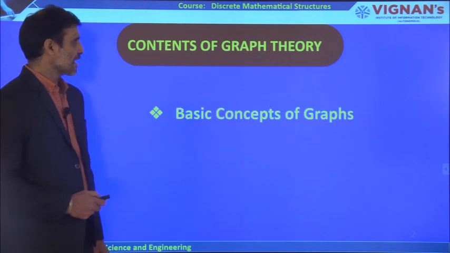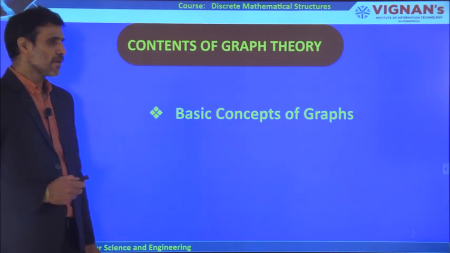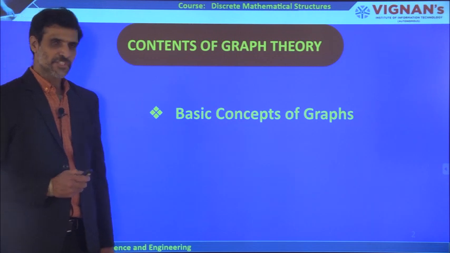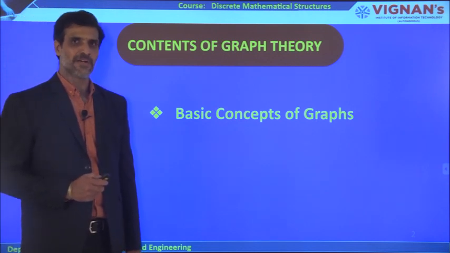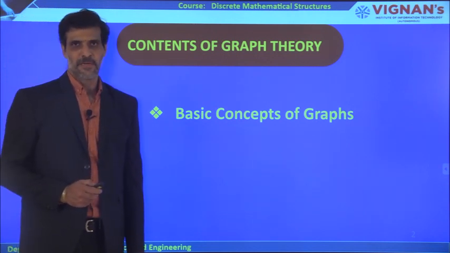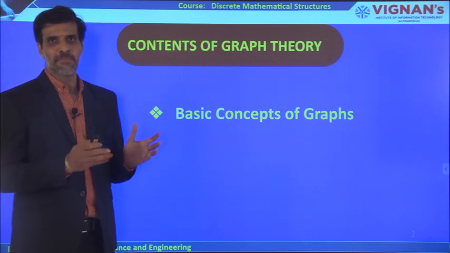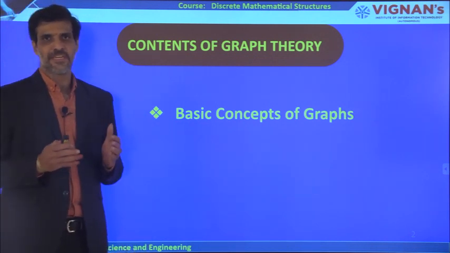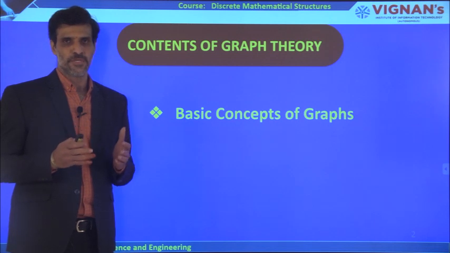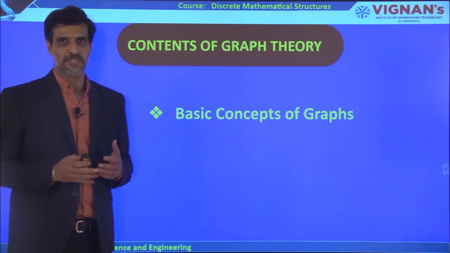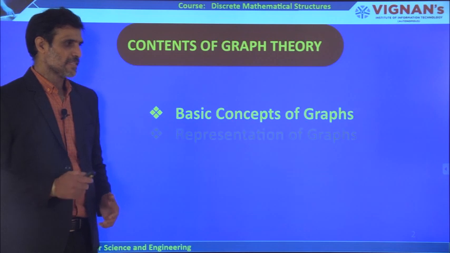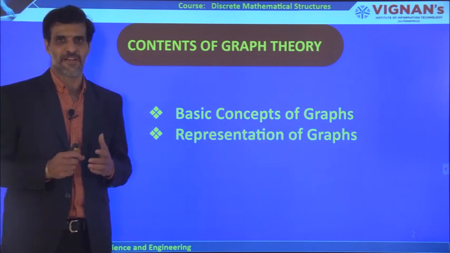Now coming to the contents of graph theory, the first topic is basic concepts of graphs. That means what we mean by a graph, and what terminology we are going to use in this graph. And the second one is representation of graphs.